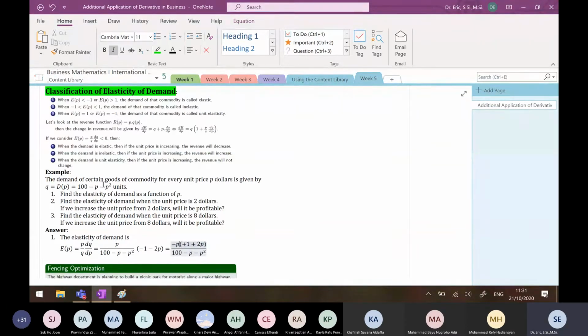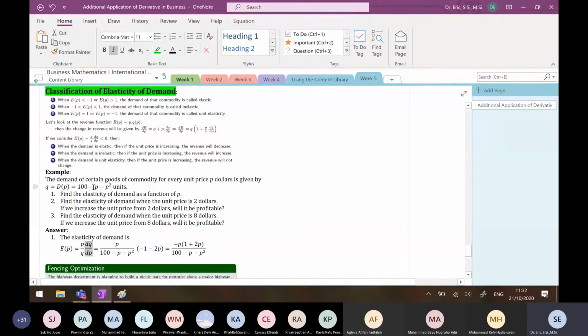Sorry, I have a question. Yes. Can you explain why it is minus 1 minus 2P? Very good, thank you for your question. Agnia, this is the derivative of Q with respect to P. The derivative of 100 is 0.